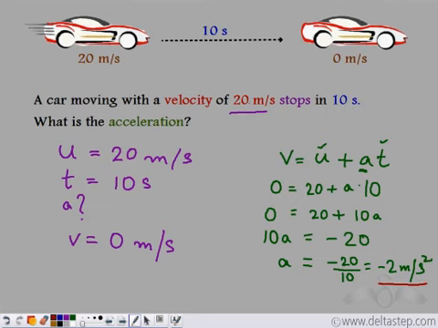So it slowed down with an acceleration of minus 2 meters per second square, and this is a case of retardation. So we have seen that this is our first equation of motion, which relates final velocity, initial velocity, acceleration and time taken, and given any three of these terms, we can find the fourth one using the first equation of motion.